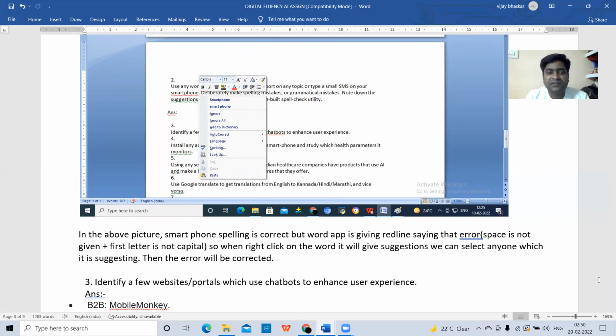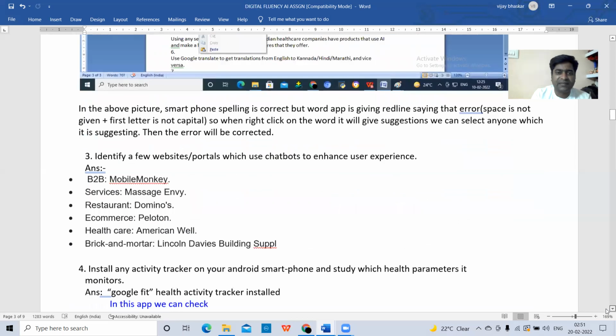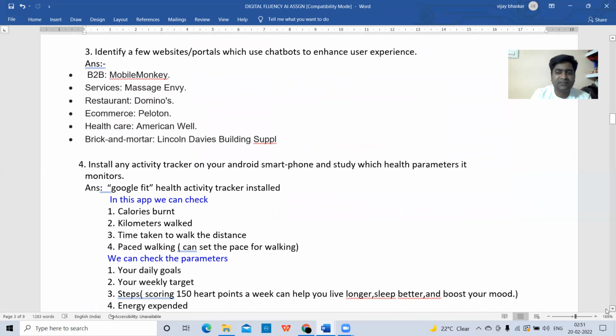So after seeing that red underline, we can correct those words. So that is the second practical question. And the third practical question they have given is: identify a few websites and portals which use chatbots to enhance user experience. We need to list all these websites and portals, and you can get them from a Google search. Here are some of the websites which use chatbots.